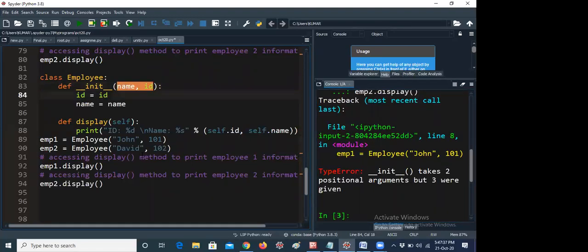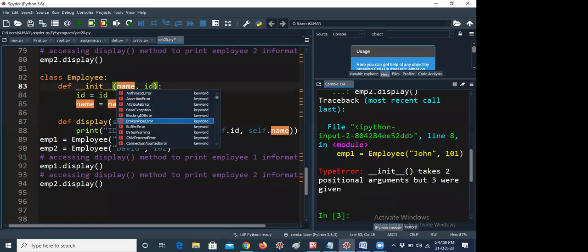So the error can be in a reverse order actually. Here you have to give a self parameter as the first parameter. That is the meaning you have to understand. And let me remove the other method also. Here also I will remove.